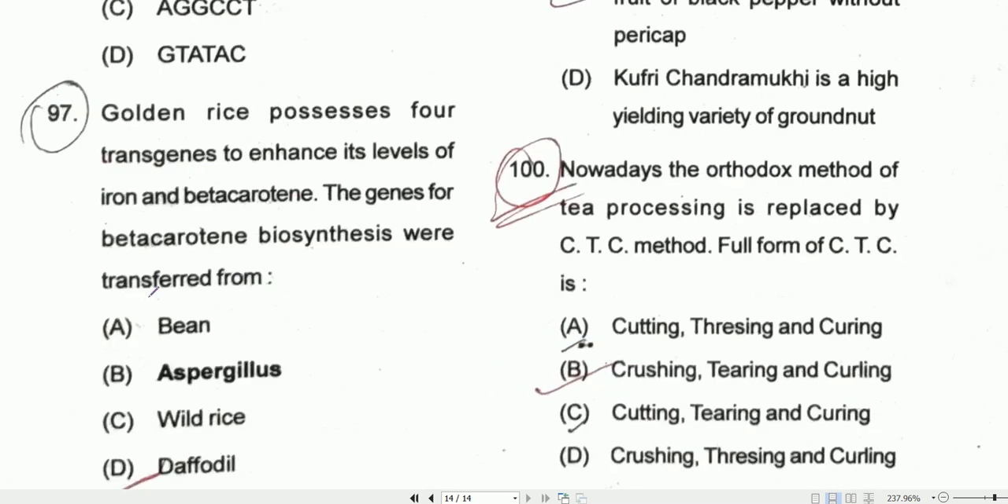Question number 97, golden rice possesses 4 transgenes to enhance its levels of iron and beta carotene. So the genes for beta carotene biosynthesis were transferred from daffodil. So D will be the correct one.